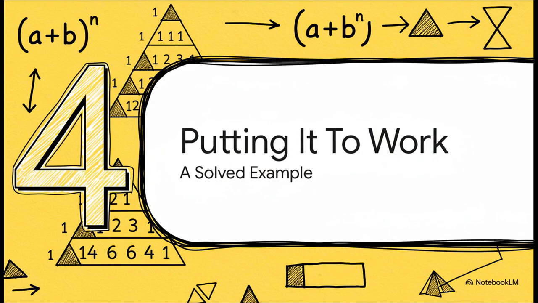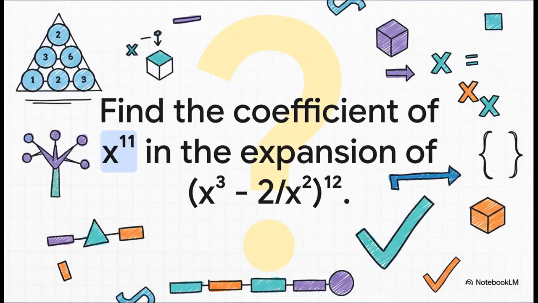All right, that's enough theory for now. Let's get our hands dirty. Let's see how this formula can just completely demolish a problem that would be an absolute nightmare to do by hand. So here's our challenge problem, and it's a doozy. We need to find the coefficient of the x to the power of 11 in the expansion of this thing. Now, trying to expand this out 12 times, no. Just no. That's out of the question. But with our new general term formula, we can find exactly what we're looking for.